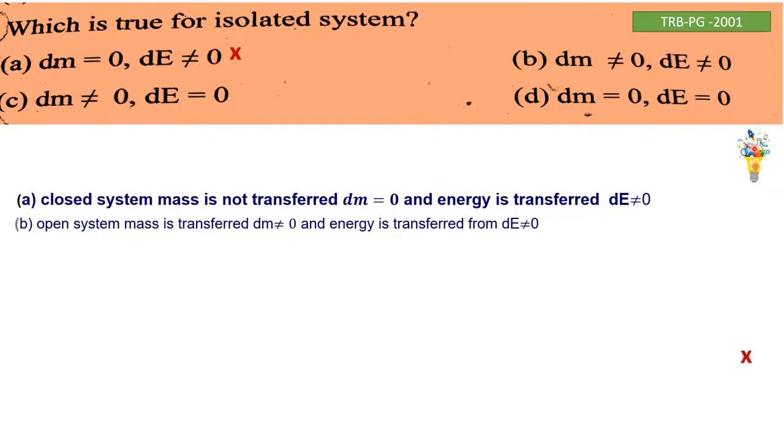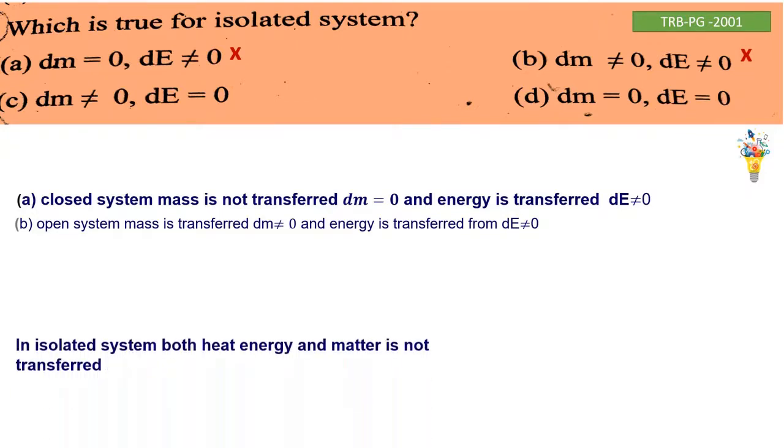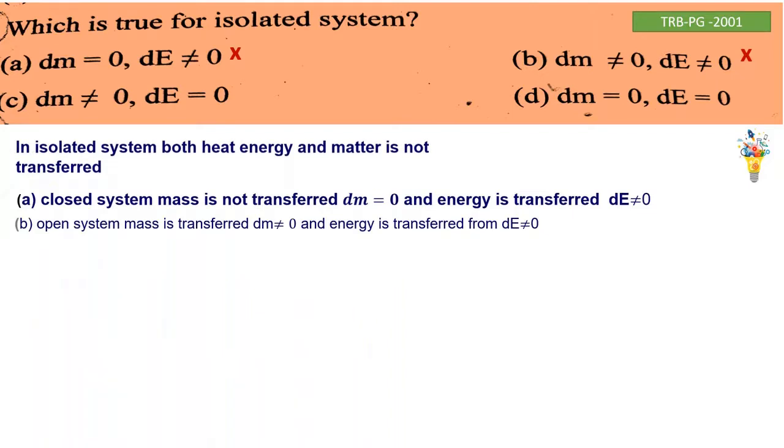In an isolated system, the system is contained in a thermoflask. So the heat energy and the matter are not transferred. The heat energy is not passed through the wall of the container, and the matter is not transferred because it is closed. So dm is equal to 0 and dE is equal to 0. So what is our answer? The answer is D.